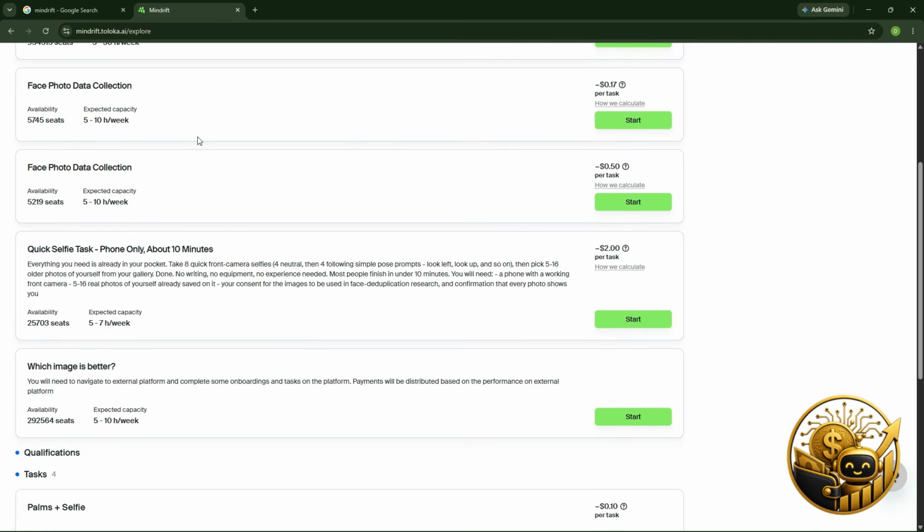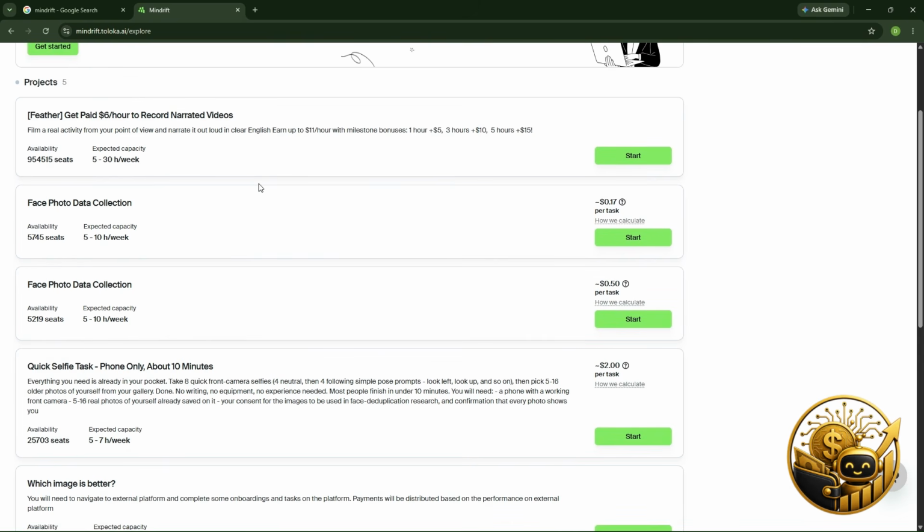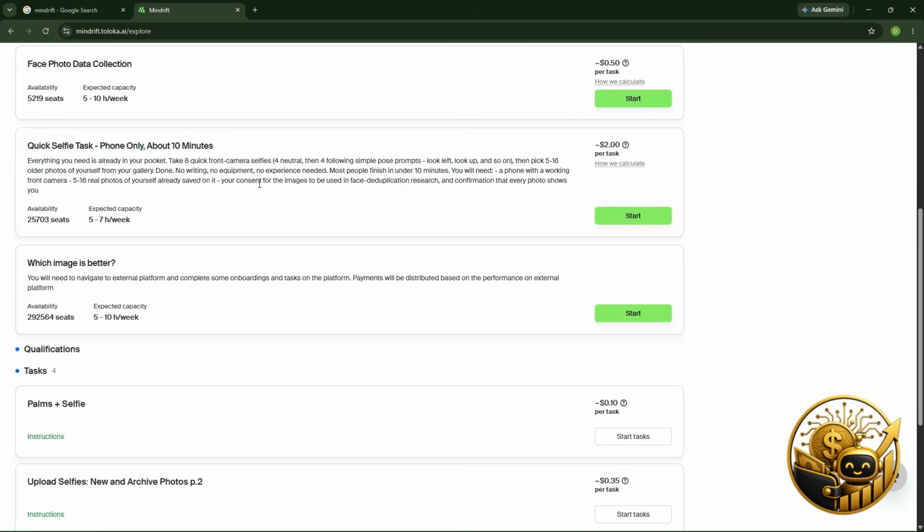And this one too is face photo data annotation, and I don't know if they're going to be taking a picture of you. They are all the same. Now you notice that most of them are about making videos of yourself, taking pictures of yourself. But if you scroll down, they have a project that looks like Project ATA from Handshake and Outlier. Okay, so this is the project.